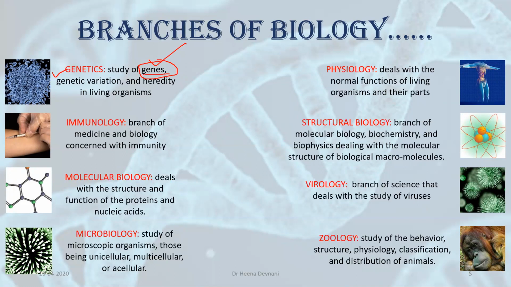Hereditary units means the units or the factors which are responsible for transferring characters from parents to offspring. So whenever we study about genes, we study about genetic variation. The term variation was also there in 10th standard. When we study about heredity, we study a branch of biology which is called genetics.